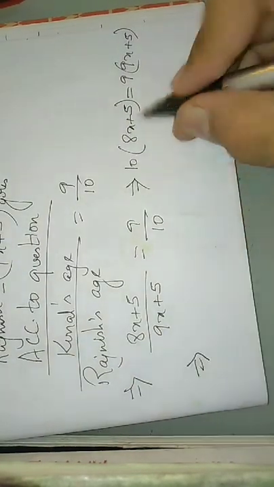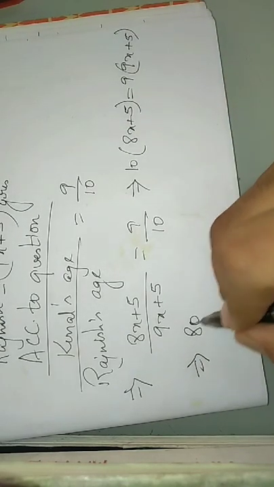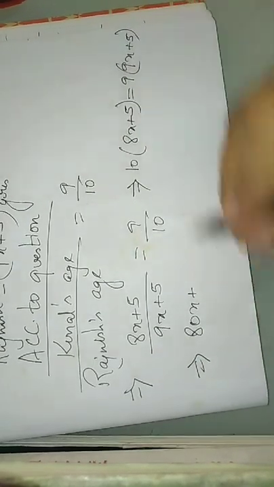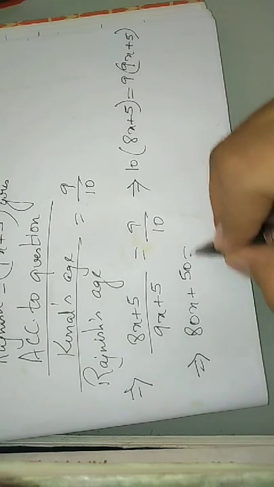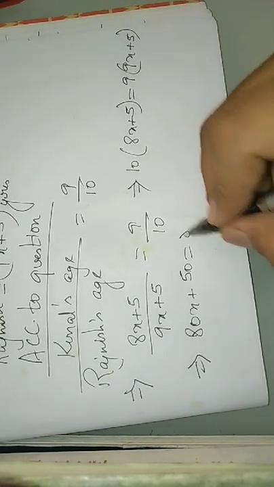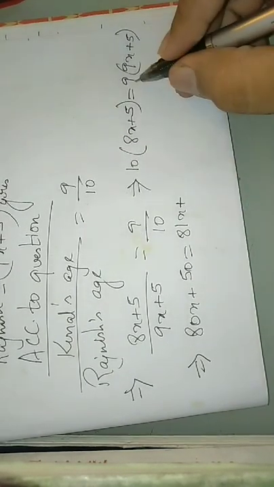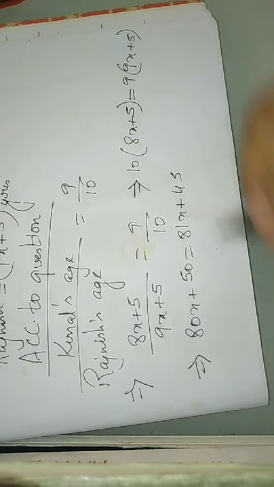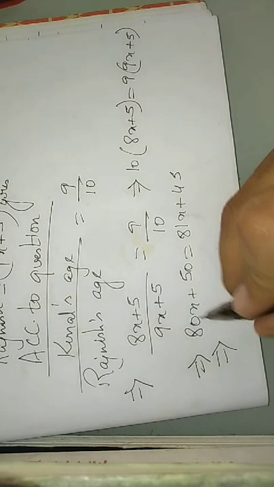Which implies that 10 into 8x is 80x plus 10 into 5 is 50, equals 9 into 9 is 81x plus 9 into 5 is 45. Again, the variables on the left hand side and the constants on the right hand side we will take.